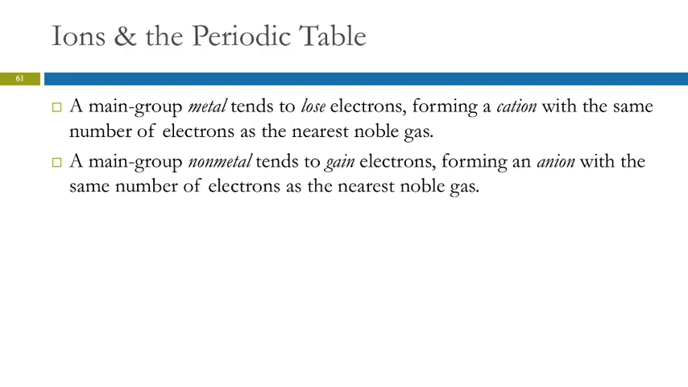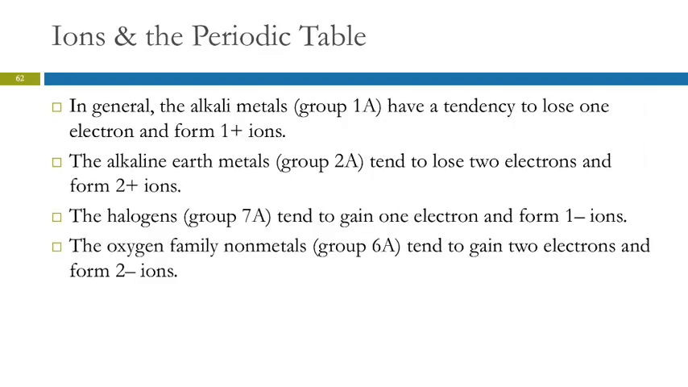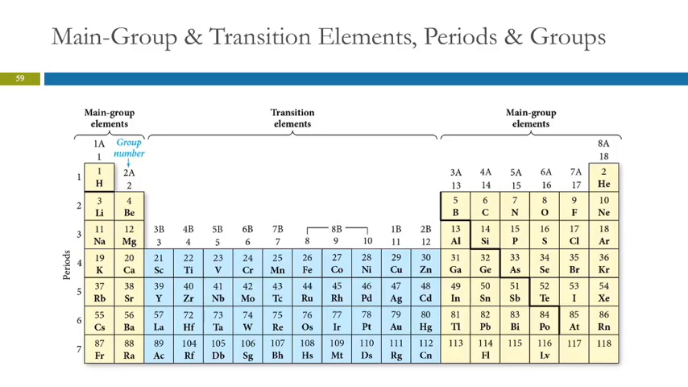So the ions that the main group elements form are mostly predictable. If we look at the main group metals, they tend to lose electrons like all metals do. They form a cation that has the same number of electrons as the nearest noble gas. I'll show you in a minute what that looks like. The main group nonmetals tend to gain electrons, and they form anions with the same number of electrons as the nearest noble gas. So we need a periodic table.